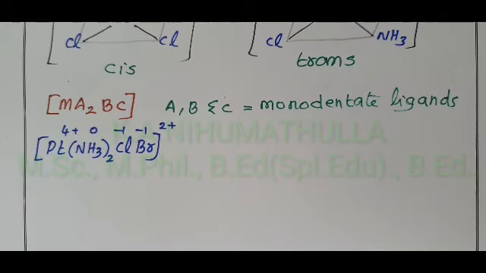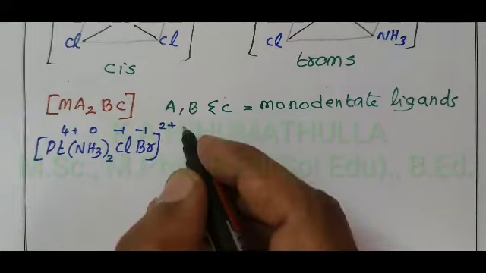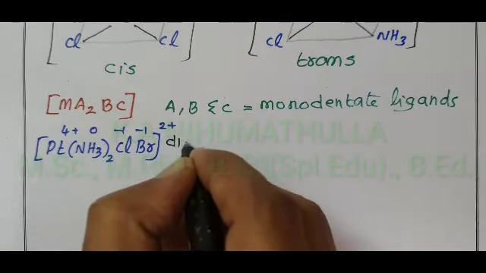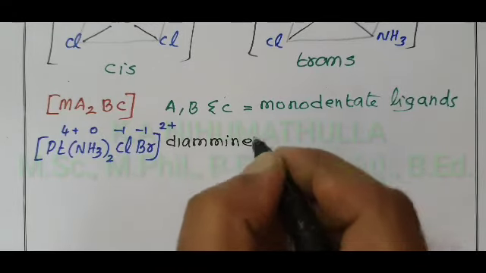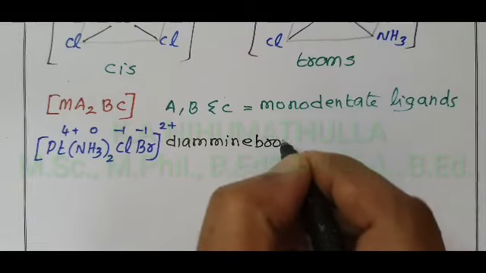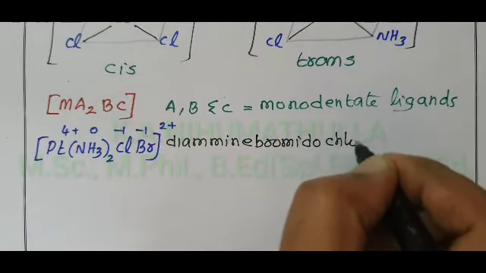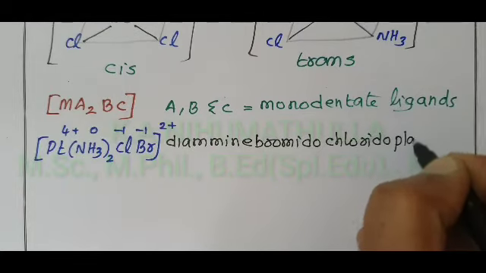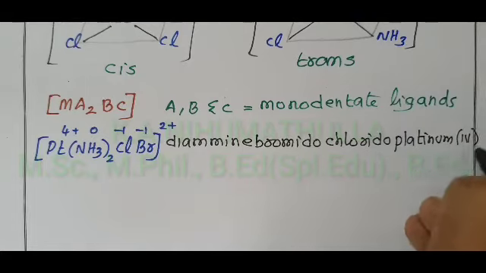Now I am going to write the IUPAC name of this complex. A is first, B is second, C is third, the order of ligands according to alphabet. Diamine, A first, B second, bromido, C third, chlorido, central metal ion platinum, oxidation state Roman numeral 4.